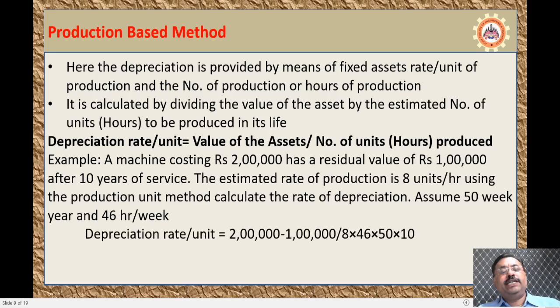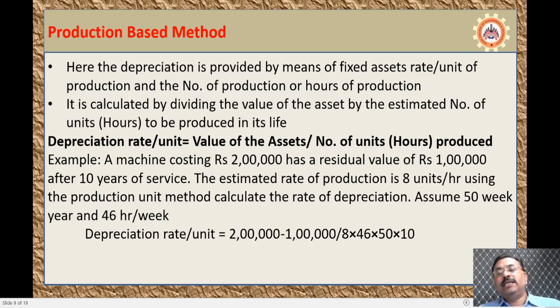So the depreciation rate per unit is equal to 2 lakh rupees, the initial investment, minus the residual value of 1 lakh rupees, divided by 8 units per hour into 46 hours per week into 50 weeks per year into 10 years.